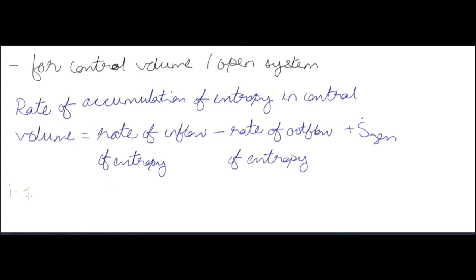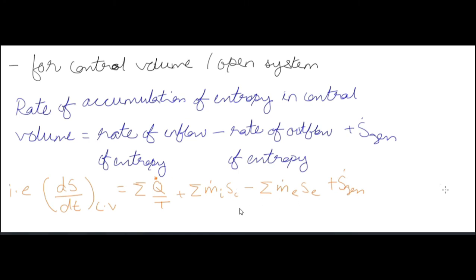That is dS/dt of control volume is equal to summation of Q dot by T plus summation of m dot s, inlet minus outlet, plus entropy generation. m dot i is mass flow rate at inlet, m dot e is mass flow rate at exit, s_i is specific entropy at inlet, s_e is specific entropy at exit. Rest of the values are the same.